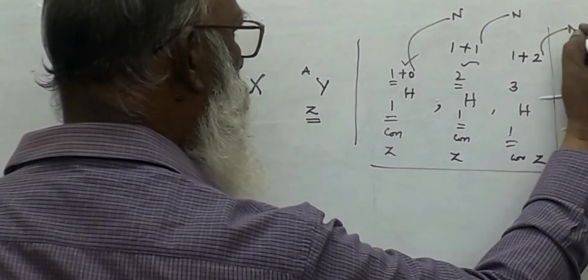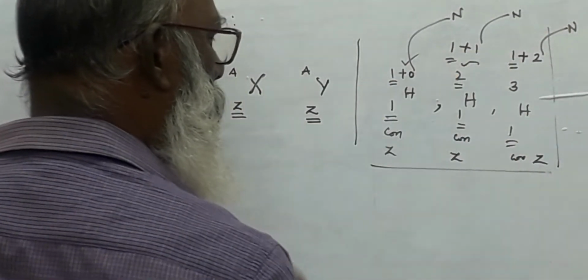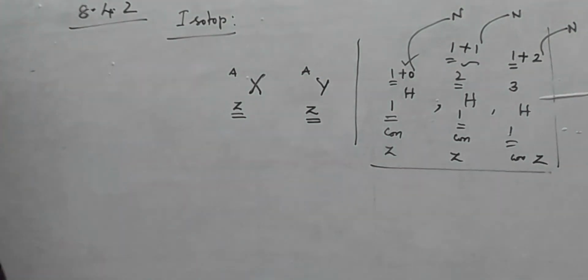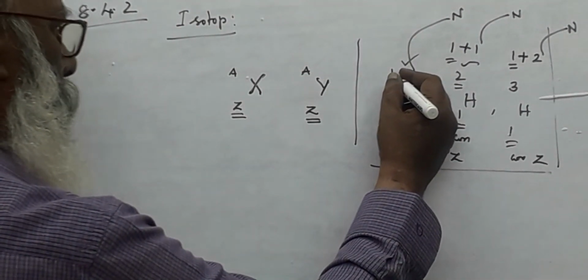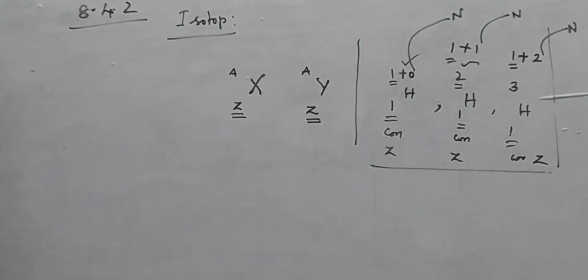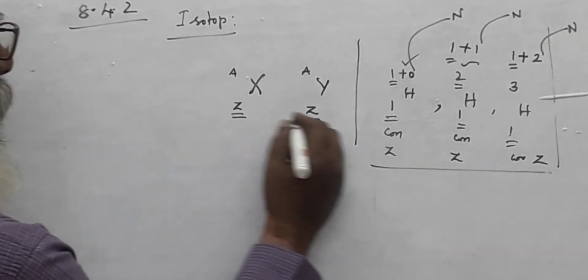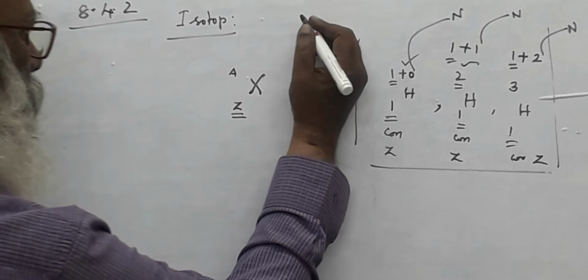This is called proton or electron. In nucleus it may be called as proton. Here it is called as electron. This is called isotope. Same atomic number, but different mass number.